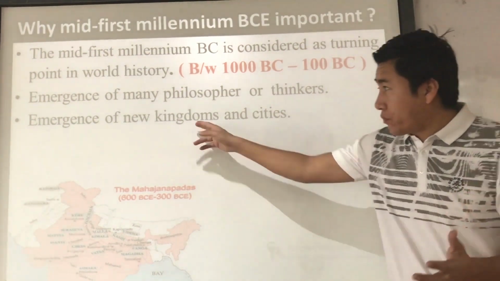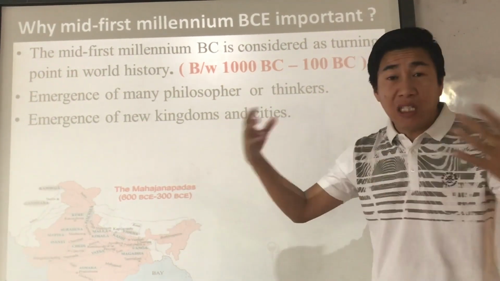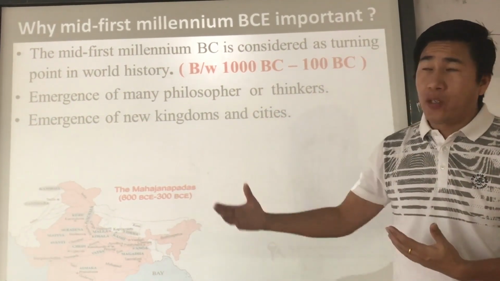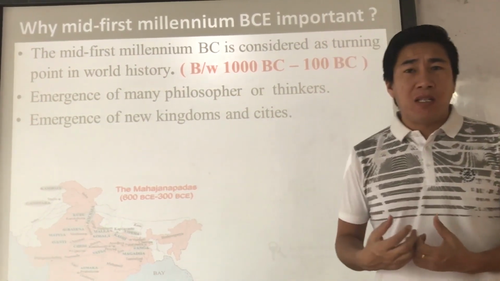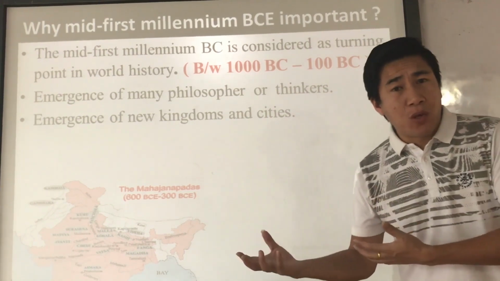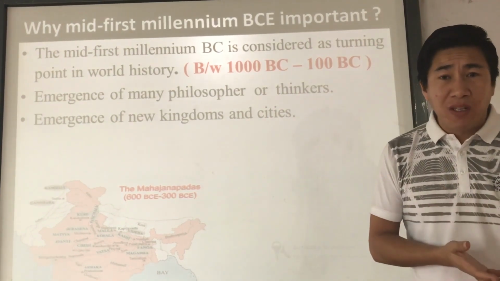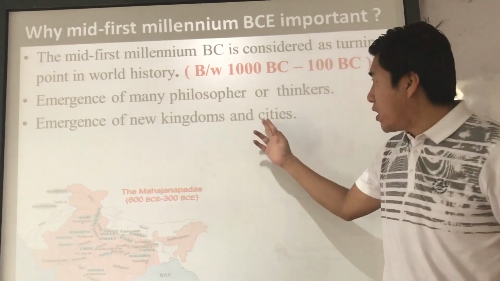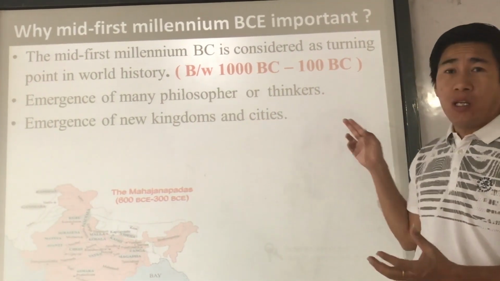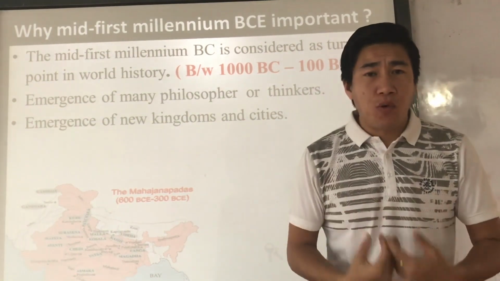Many other Janpads were there. They were all important kingdoms that emerged during that time. At the same time, different cities: Rajgir in Magadha, Patliputra, Taksali, Avanti, Tosali, then Hastinapur and Kuru. These are different kinds of cities that emerged between this period. So that's why it's considered as a turning point.